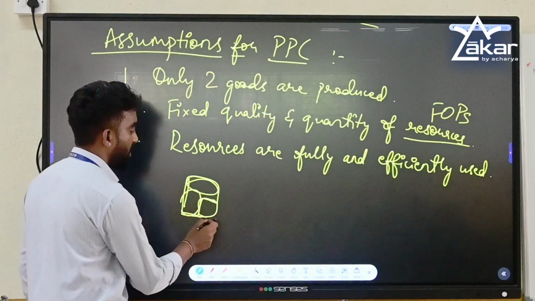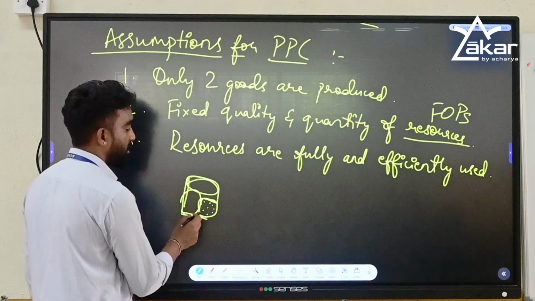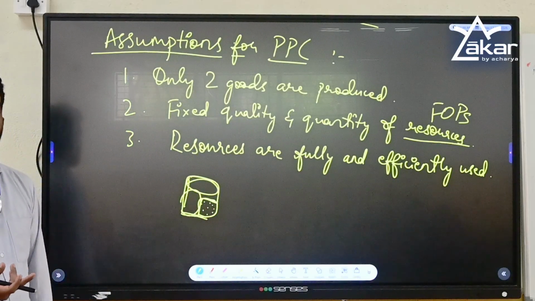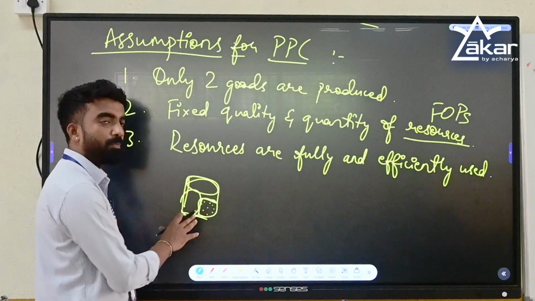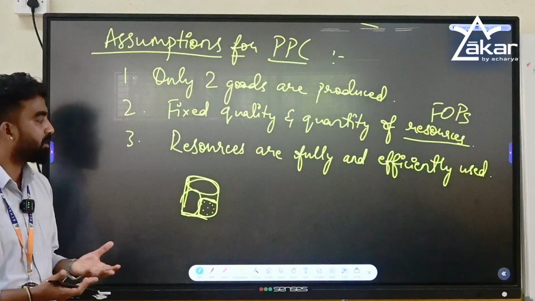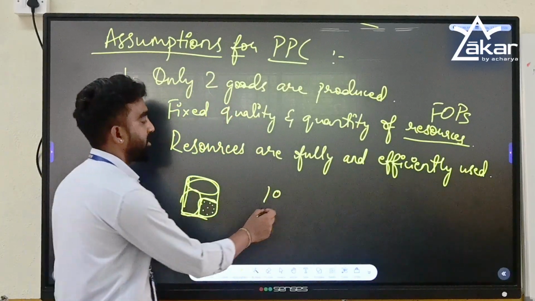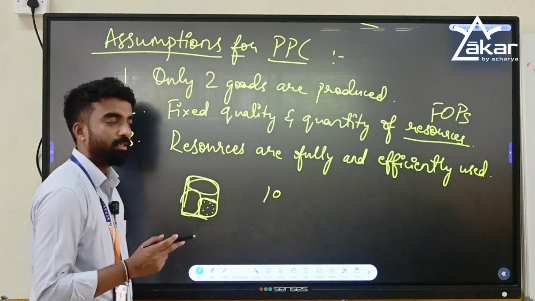In this patch also, if you are seeding in only a few corners of the land, how can it show the maximum output? It is not possible, right? The resources available should be efficiently used. Let's say there are 10 people in a family. Only a few are working in the farmland, the rest are enjoying. What happens?